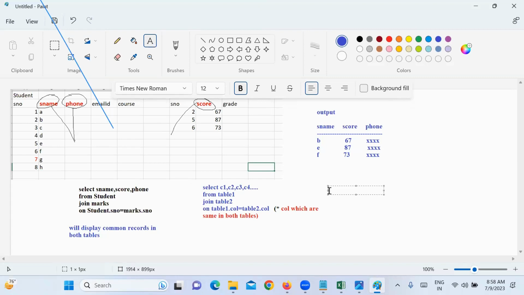Now we have learned only how to select data from a single table. But two or more tables, joins, we need to understand, and subqueries also. With that, select statements we will complete. Then I will tell you some concepts like constraints in the database: primary key, foreign key, unique key.